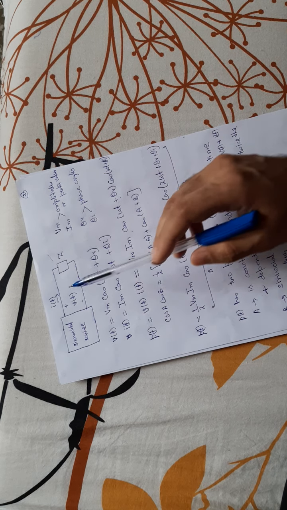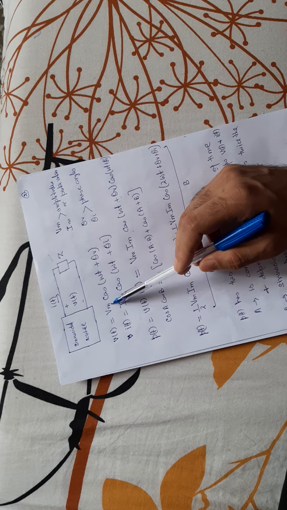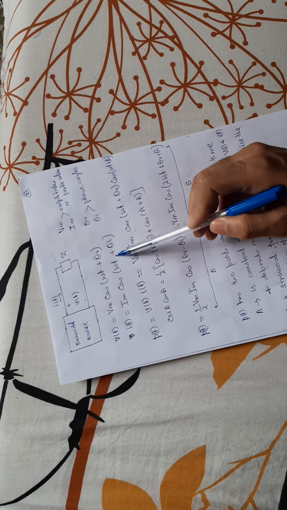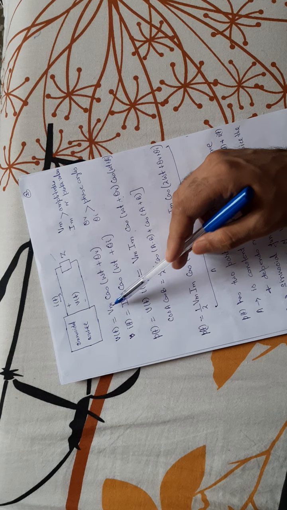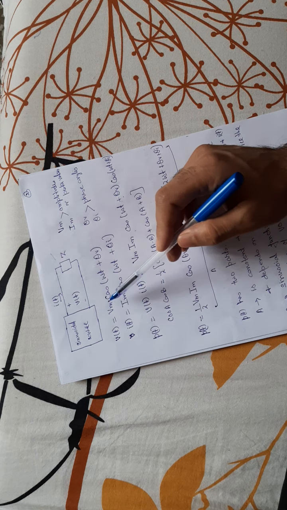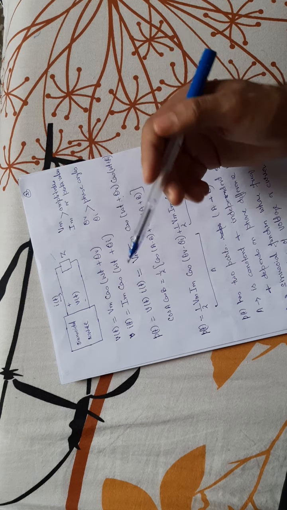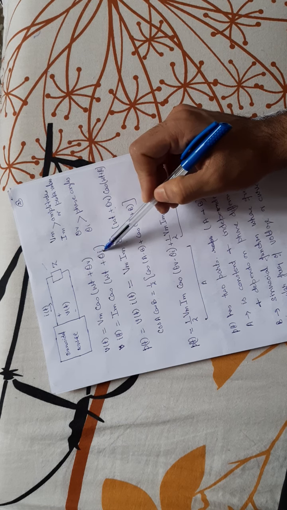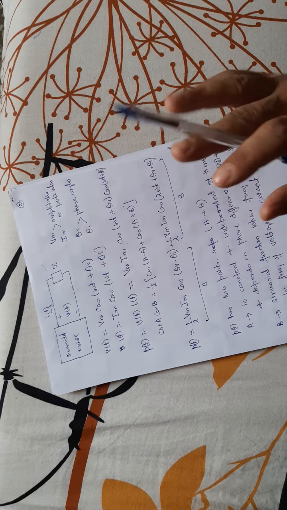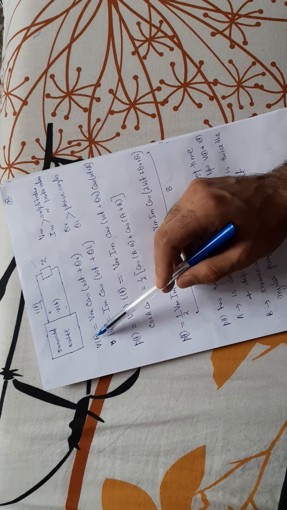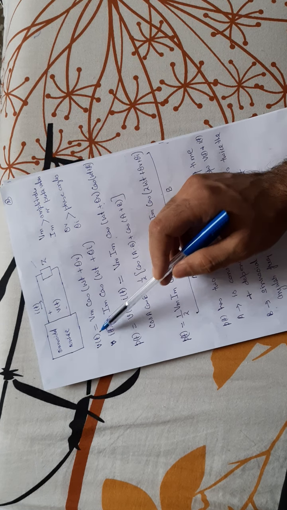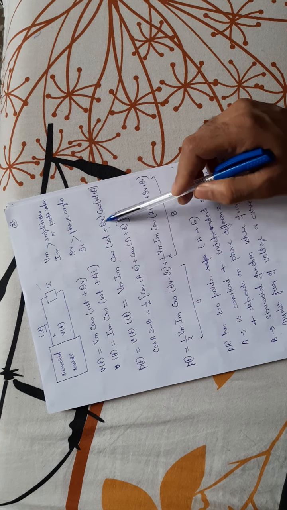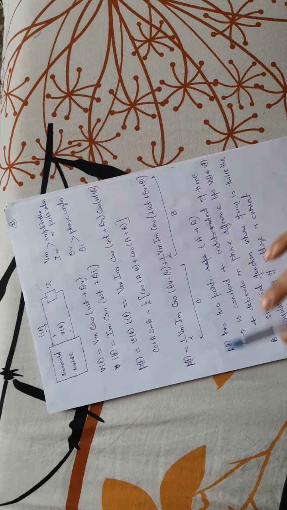Suppose the voltage sinusoid v(t) is represented by Vm cos(omega t plus theta V), and the current sinusoid i(t) is represented by Im cos(omega t plus theta I). Vm and Im are the amplitudes, or peak or maximum values, of the voltage and current respectively. Theta V and theta I are the phase angles of voltage and current respectively. So what is the instantaneous power? It is the product of these two instantaneous quantities, v(t) and i(t). Taking the product, I get Vm Im cos(omega t plus theta V) times cos(omega t plus theta I). So we have a trigonometric